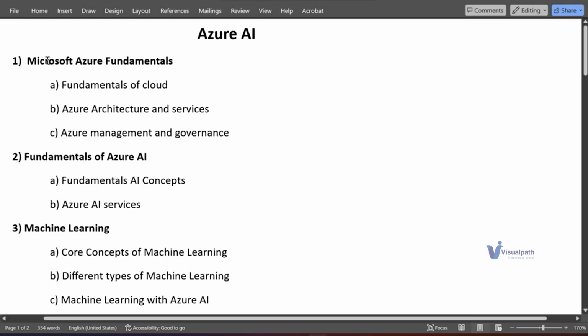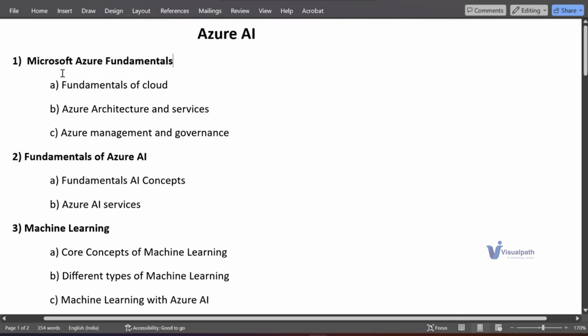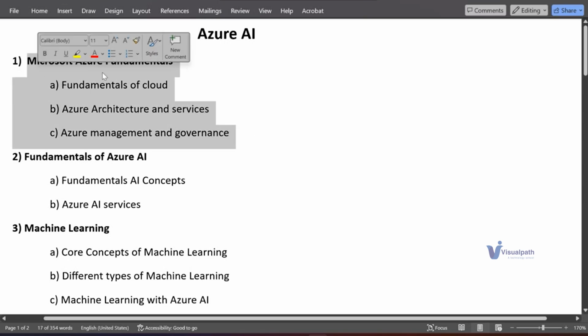So the first topic is Microsoft Azure fundamentals. Before going to Azure AI, we first learn about Azure, what Azure is, and what type of services they are providing, what the Azure architecture is, and how they are managing and governing all the things. Okay, so what cost management is, how to subscribe, how to sign up, and how to create the accounts. All these things we'll be covering under this Microsoft Azure fundamentals.